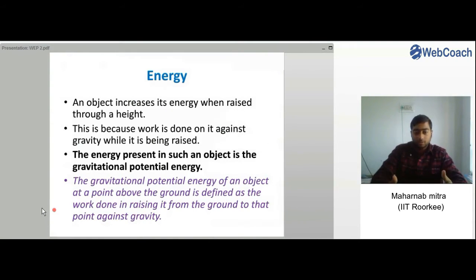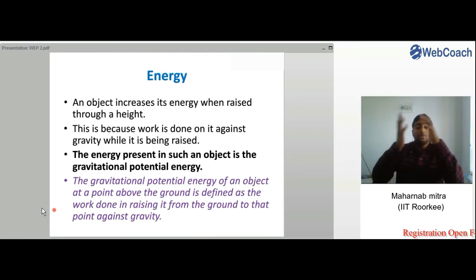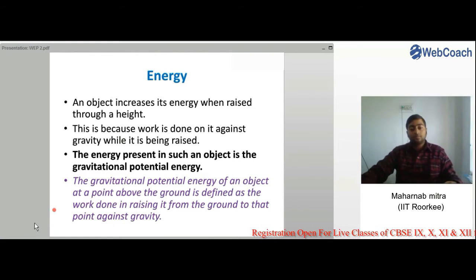So the gravitational potential energy of an object at a point above the ground is defined as the work done in raising it from the ground to that point against gravity. When the object is being raised to a particular point, the work done by the lifter to take the body to that point at the particular height is called the gravitational potential energy, because the same work is being stored in the object as gravitational potential energy.